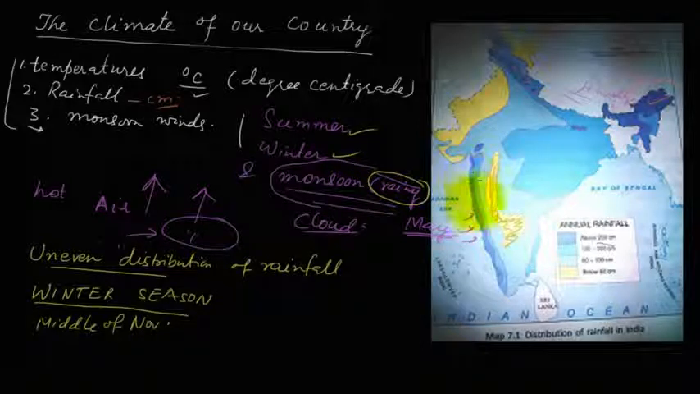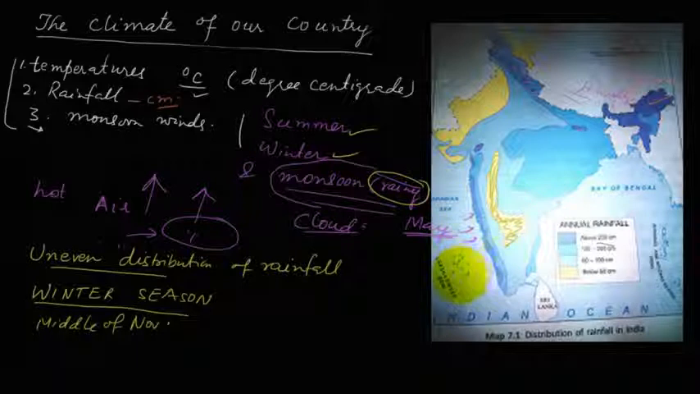But in coastal areas, we see that there is always almost the same temperature throughout the year. What is the reason? Because the sea water is very near. Land takes less time to become hot, but water takes more time to become hot. So in the day the temperature remains almost constant, and at night, if the night is cold, then the air from the sea comes here.